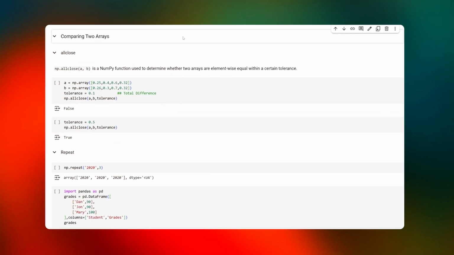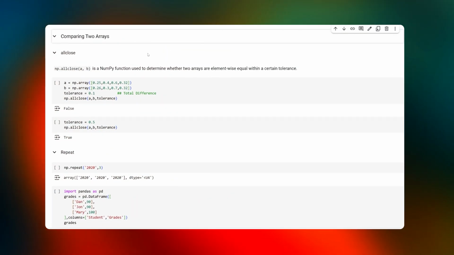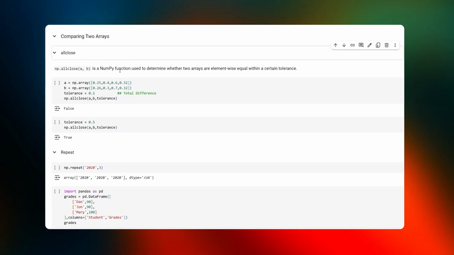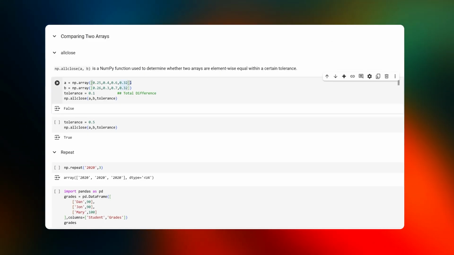In this section, we're going to compare two arrays and look at a few useful functions. The first one is NumPy allClose. It's a NumPy function used to determine whether two arrays are element-wise equal up to a tolerance.